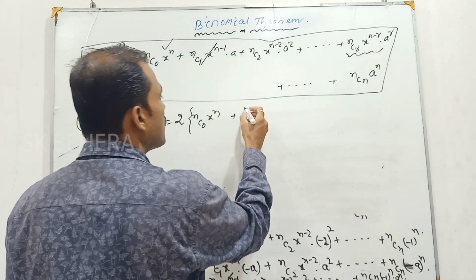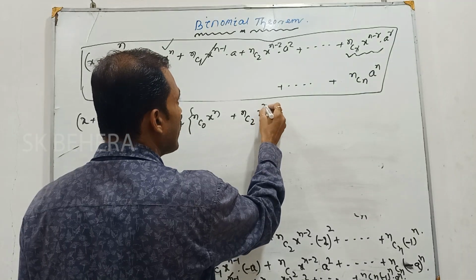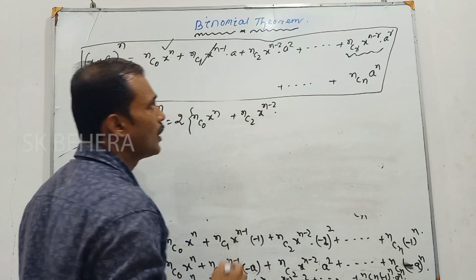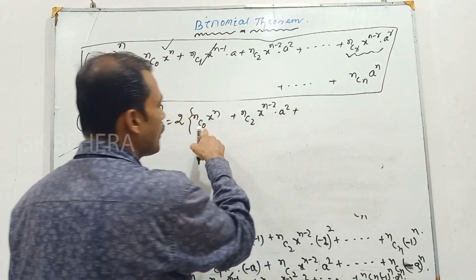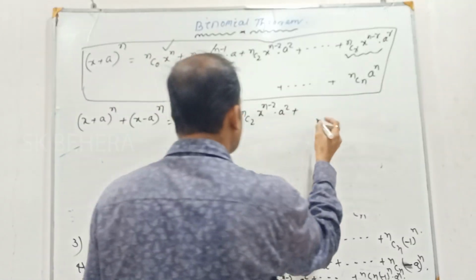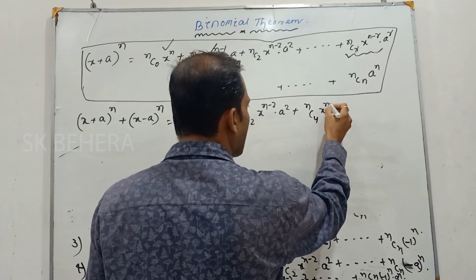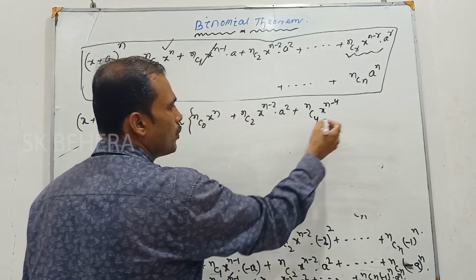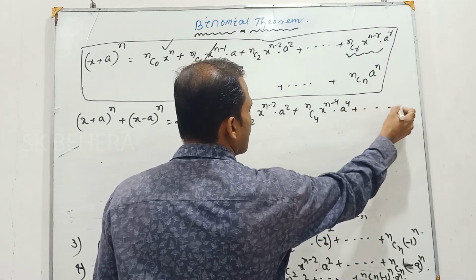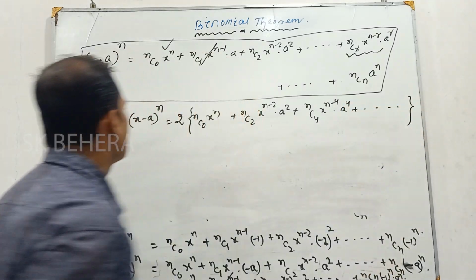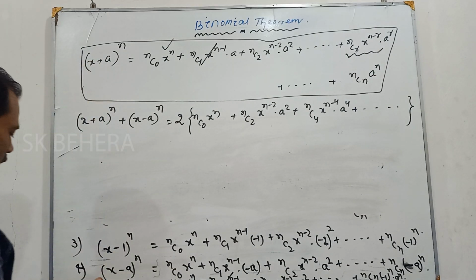So write down, this will be nC2 x to the power n minus 2 into a square plus, then what will be the next term? Next term will be nC4 x to the power n minus 4 into a to the power 4 plus dot dot. So this is the addition of two binomial expressions.